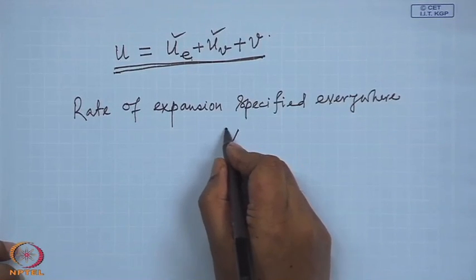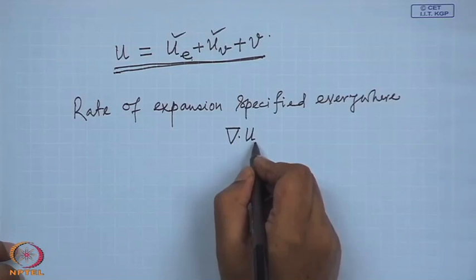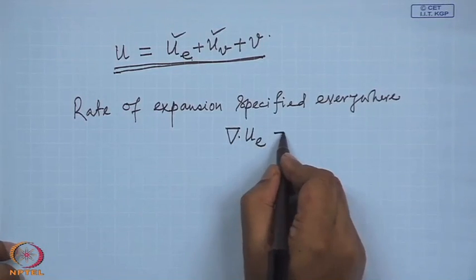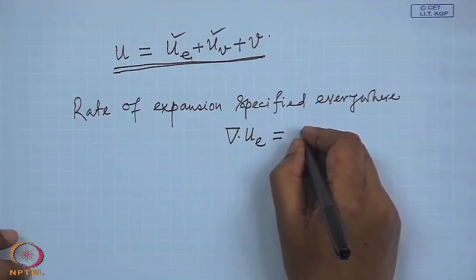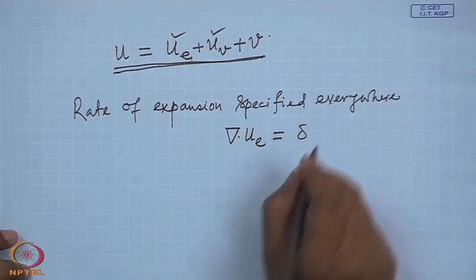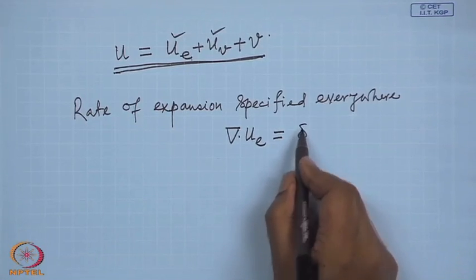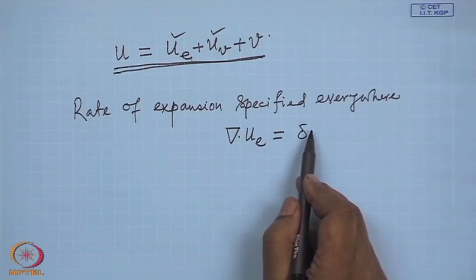Rate of expansion, as we know, is divergence of UE, we call that delta. Of course, it is a function of x, y, z.